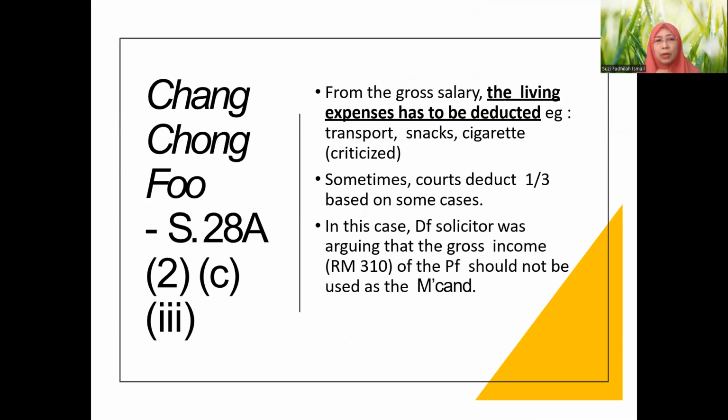So coming back to the Chang Chongfu case just now. The gross salary is 310 ringgit. Don't ask me why so low, that one is in the 1990s. So from the gross salary, the living expenses have to be deducted. The court deducted transport, snacks at the workplace, and the court also deducted cigarettes. Even though this one is open to criticism, right? Cigarettes here, is it related to the work, or do you smoke at the workplace? But in this case, the court allowed deduction for cigarettes.